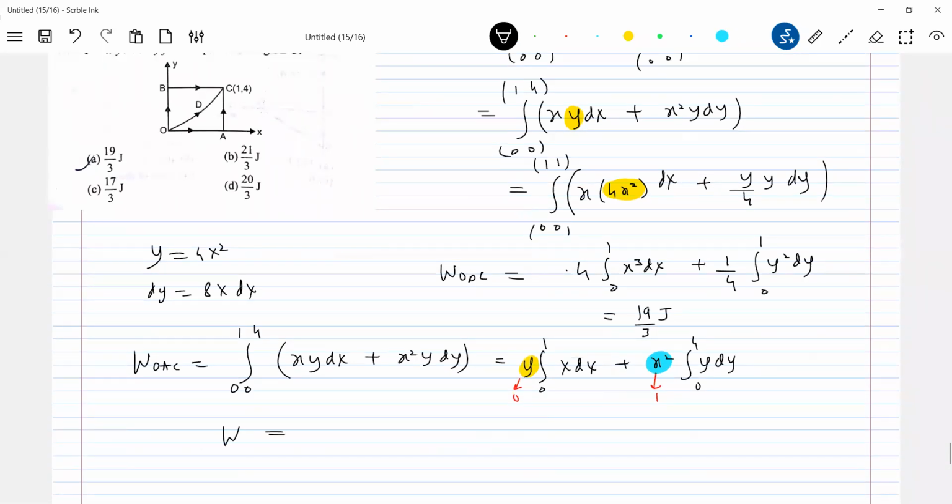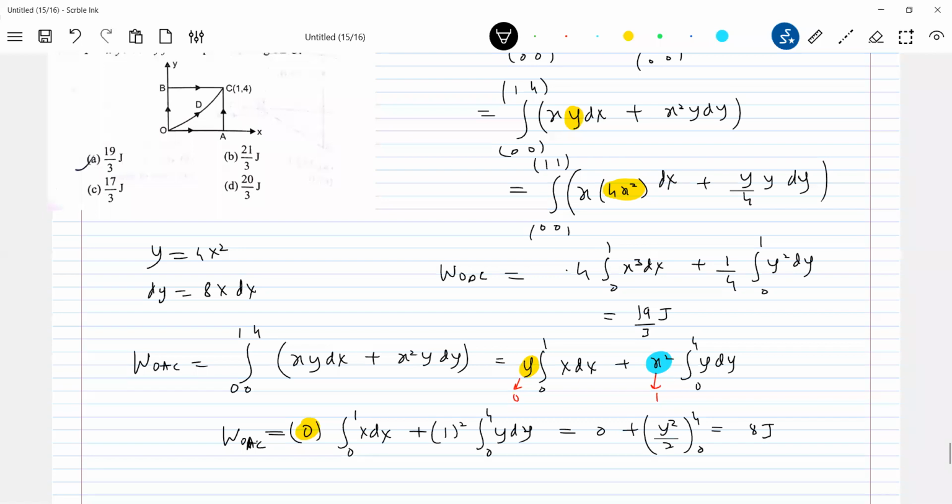So they should be equal to OAC. In place of y, it is 0. Integral of x dx, 0 to 1. This will be 1 square, y dy, 0 to 4. 0 plus this will be y square by 2. So this will be 4 square, 16 by 2, 8 joule.